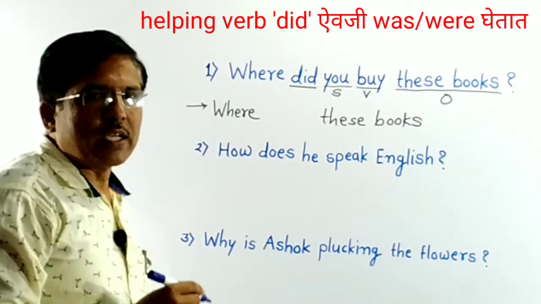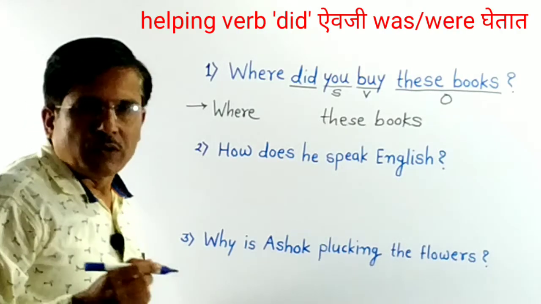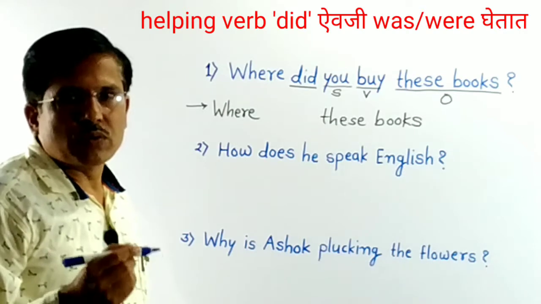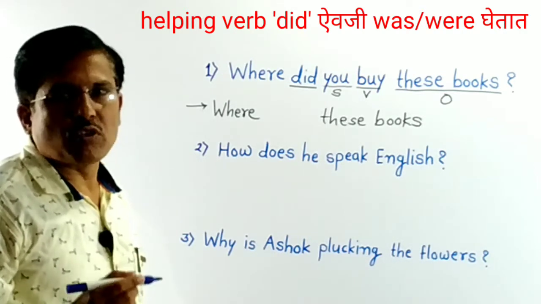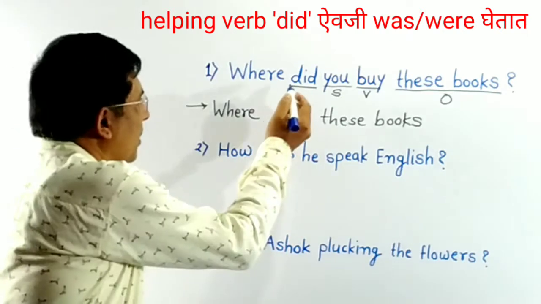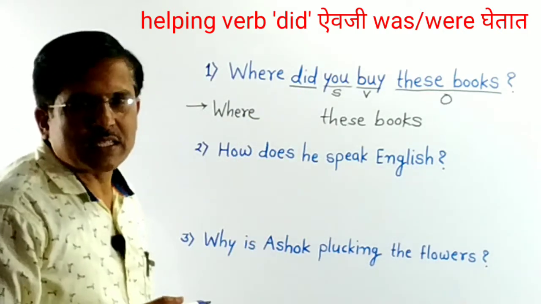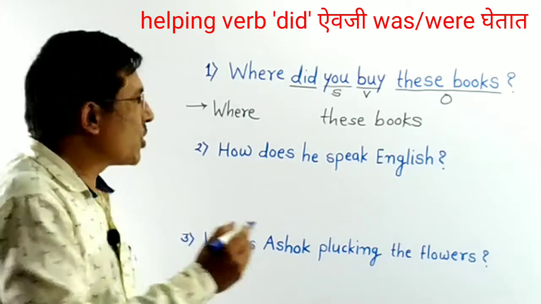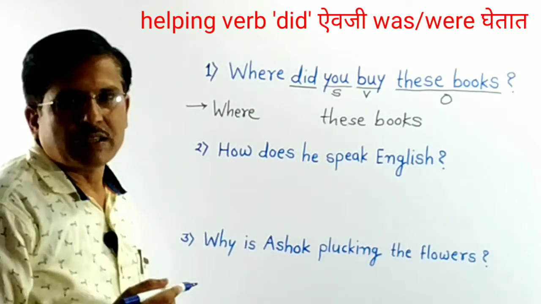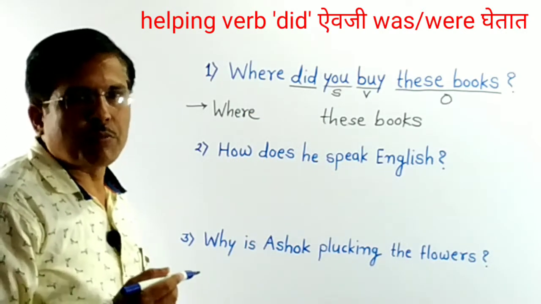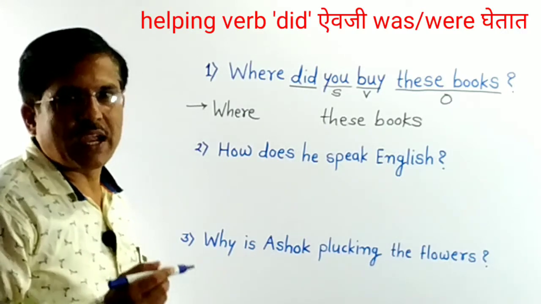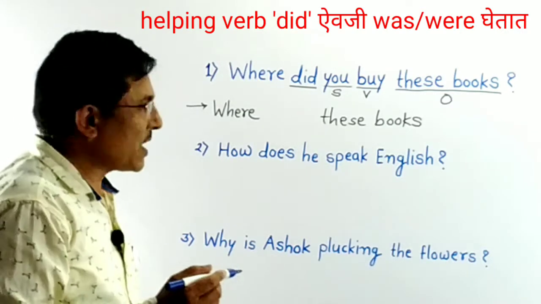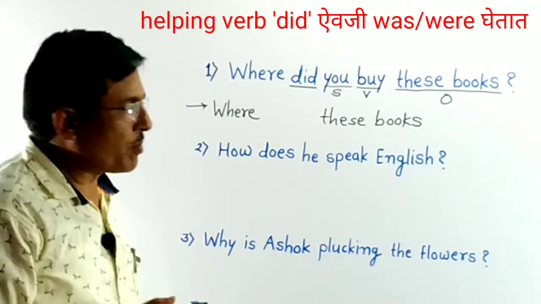And you know, in passive voice, we replace do, does, did with appropriate forms of be. Here, did indicates simple past tense. So we should replace this did with past form of be. Which are the past forms of be? Was and were. Was and were are the past forms of be.